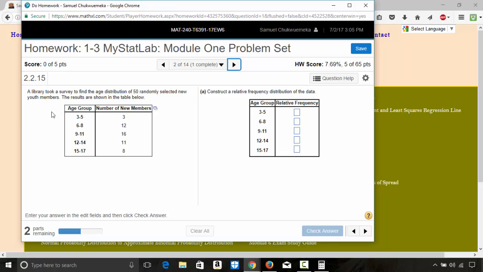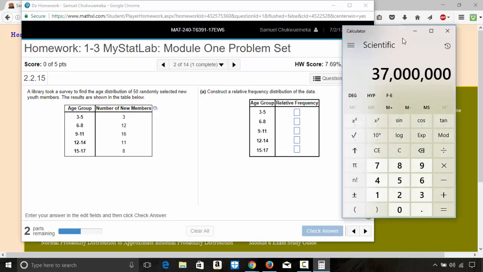Question 2. A library took a survey to find the age distribution of 50 randomly selected new youth members. Okay, the results are shown below. So we're going to get the relative frequency, and of course the relative frequency is the frequency of the individual class divided by the total frequency.